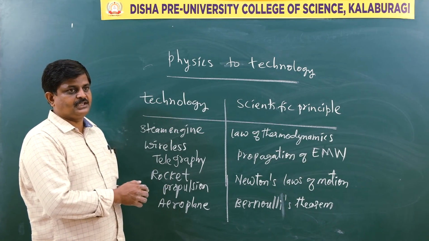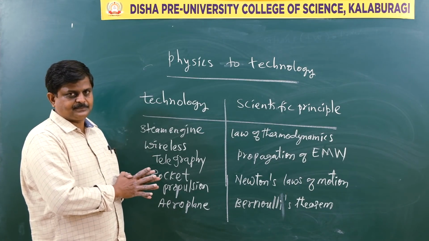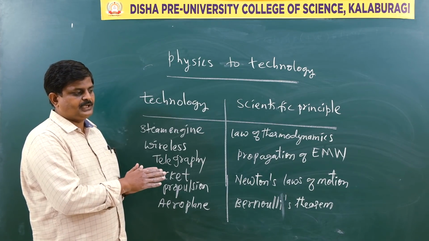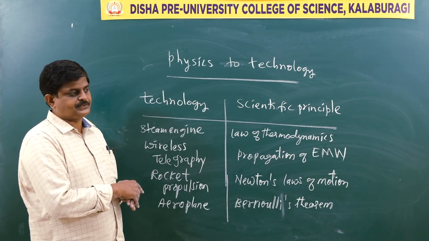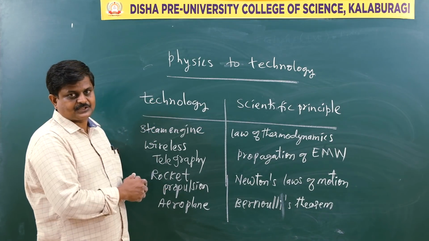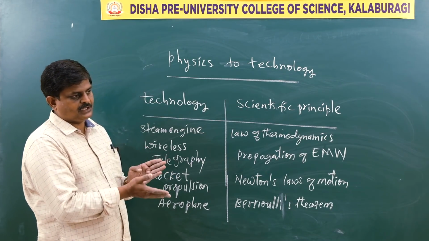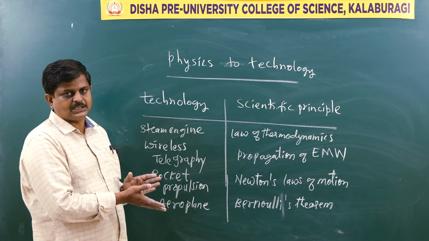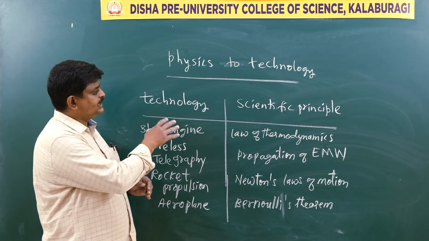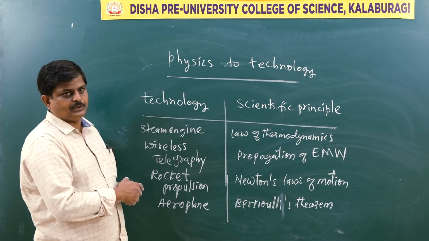Sometimes you might have heard engineers make the world. So all the scientific truths, actually they are in the form of a theory, are converted into practical applications by some field of a scientist called a technologist. But when they are transforming the scientific truths into technology, they are using different models, concepts, and etc. Okay. So now we will analyze the technology and the scientific principle involved in it.